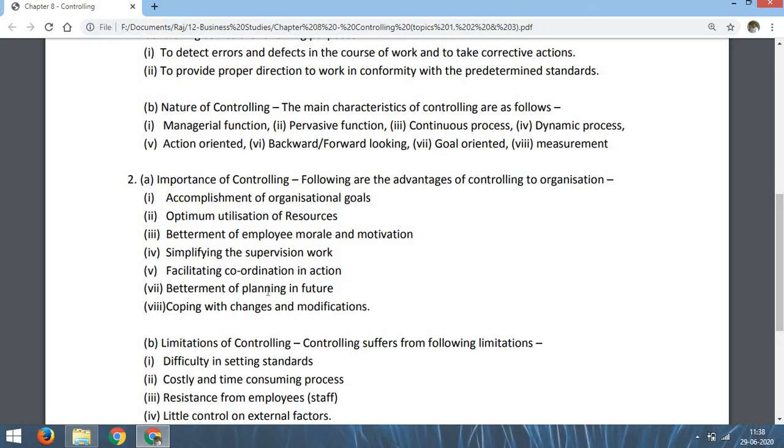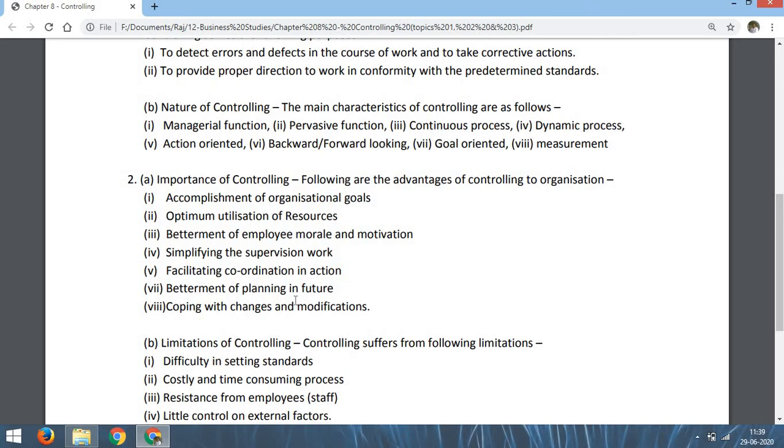Then facilitating coordination in the action. When we are doing the controlling function, actually we are making the coordination. That means who will do what at what time, who will start first, who will continue next, and who will finish. So everything needs coordination. Such coordination is facilitated by controlling.